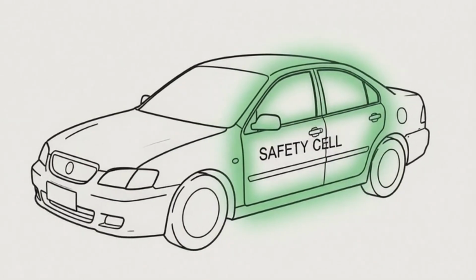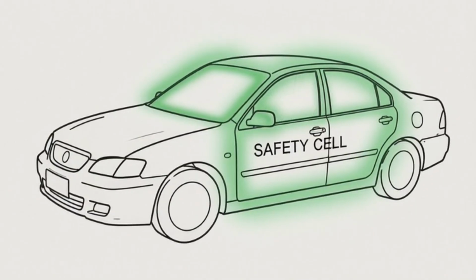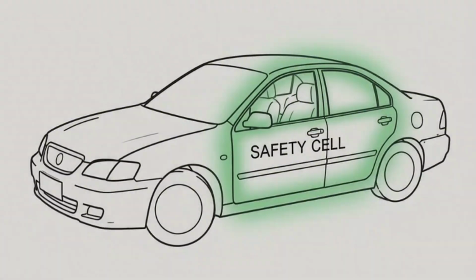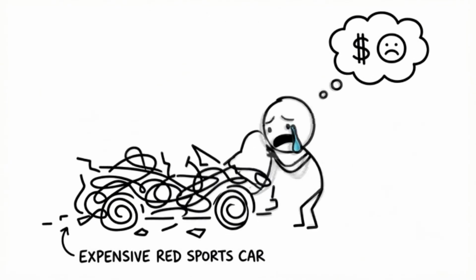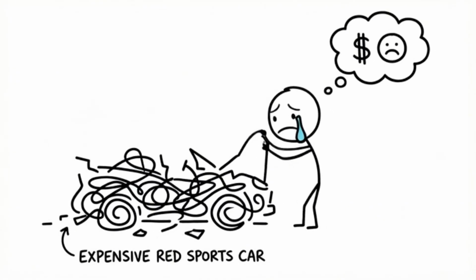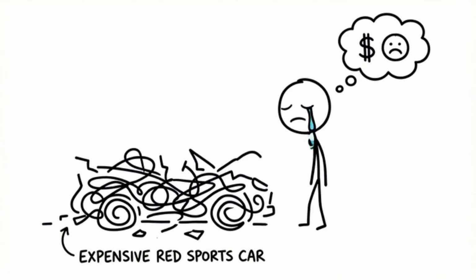This is the safety cell. The front crumples, the back crumples, but the cabin is made of ultra-high-strength steel designed not to bend. It's a cocoon. So, when you see a photo of a totaled modern car that looks like a crushed soda can, don't think, wow, what a piece of junk. Think, wow, that car just committed heroic suicide to save the human inside.